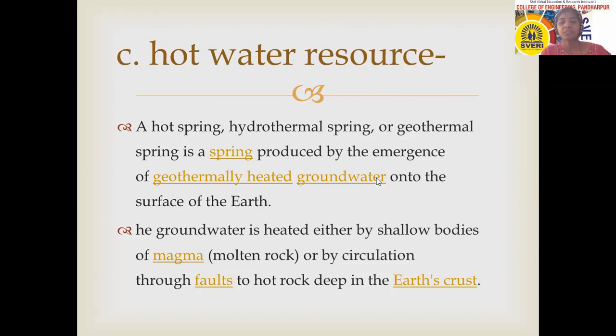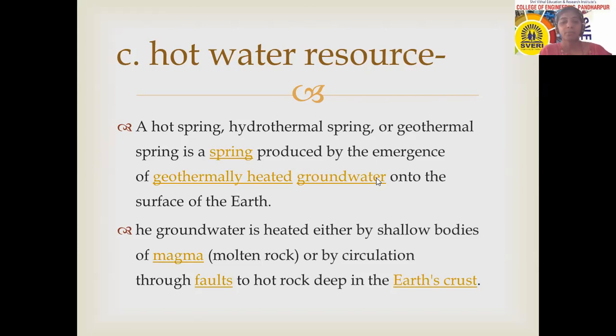So what happens actually, the groundwater is heated. Inside the rock, at some places water is available, or at some places water is not available. So where water is available, that water is getting heated because of the heat received from the magma, or molten rock. You can call the magma a molten rock.